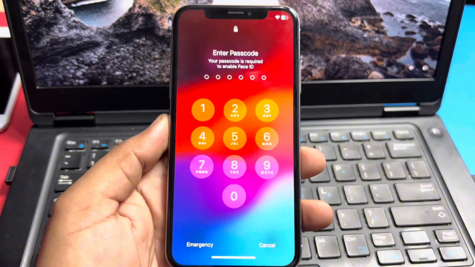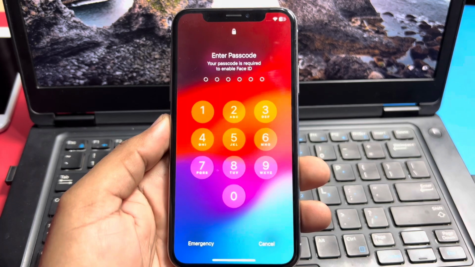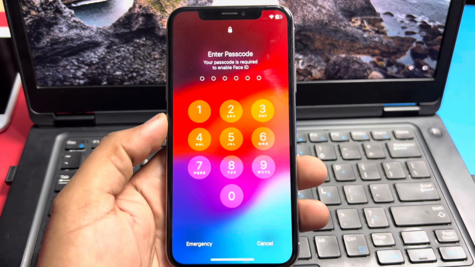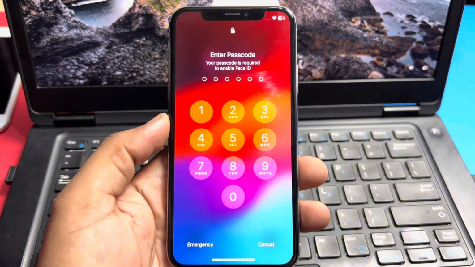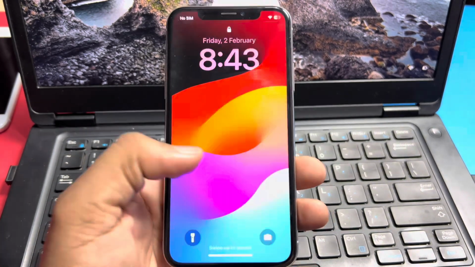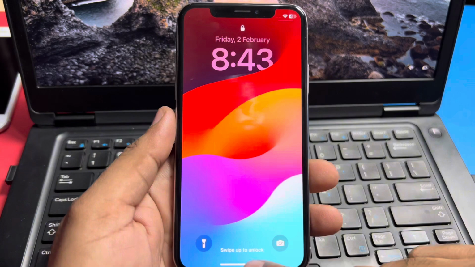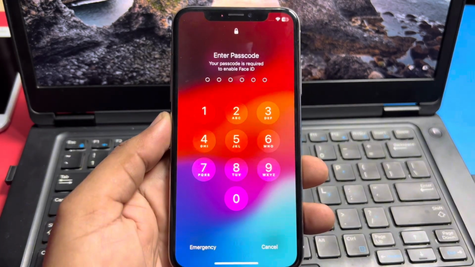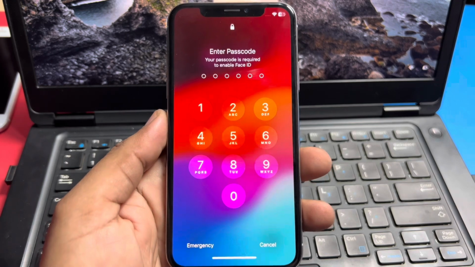So guys, in this video I'm going to show you how to unlock iPhone passcode without Apple ID, without computer, without phone number and without losing any data. As you can see, this is iPhone XS and right now it's running on the latest iOS 17 update. This method works on iPhone X, XR, XS Max and XS.